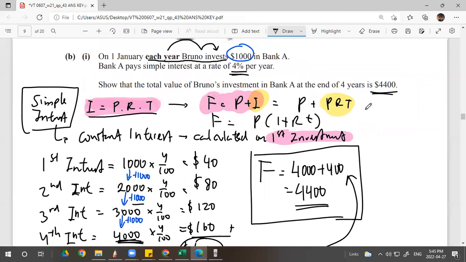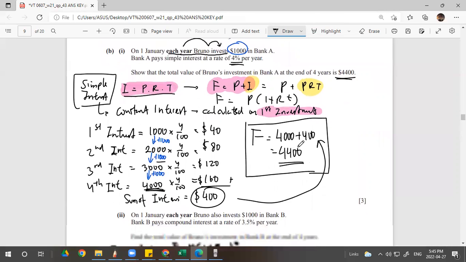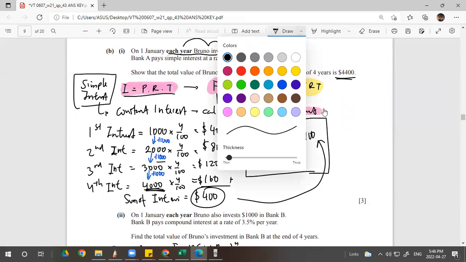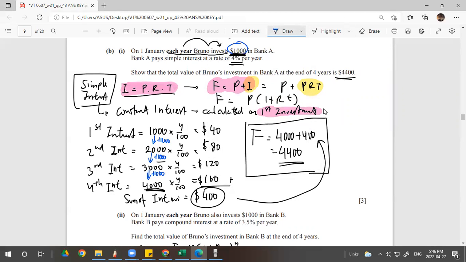Wait, how do we know that? Like when we're counting all the 4 years, how do we know to add 1,000 each? There you go. Each year Bruno invests 1,000. So the second year Bruno invests 2,000. The third year Bruno invests 3,000. The fourth year Bruno invests 4,000. You add 1,000. Look at the blue color. Get it, Vicky? Yep. So it has to be added by 1,000, 1,000, 1,000.